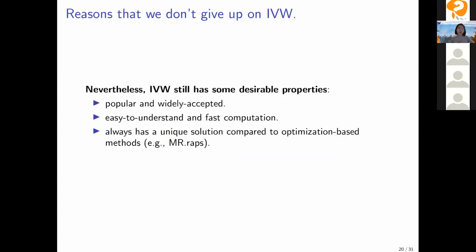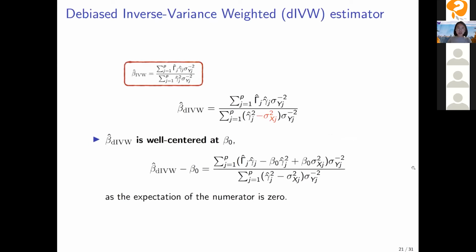But we still do not want to give up on the IVW estimator yet because it's popular, it's widely accepted, it's very easy to understand, and it can be computed very fast. And it always has a unique solution compared to optimization-based methods such as the MRFs. So motivated by all this, we propose a simple solution to the weak IV bias of the IVW estimator called the debiased IVW estimator.